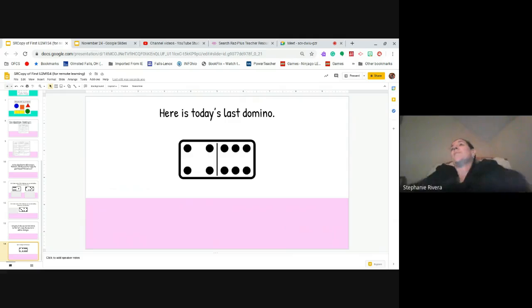Okay, we have another domino here. What would you do to add this one? Would anybody start with 6, because I know this is 6, and then say 7, 8, 9, 10? Ding, ding, ding. I could count on. Okay, I could also count by 2s. I could say 2, 4, 6, 8, 10. 4 plus 6 equals 10. A lot of you, I bet, were saying, Mrs. Rivera, I know 4 plus 6 equals 10. That is one of our 10s, so that might be one that you know just very fast like that.